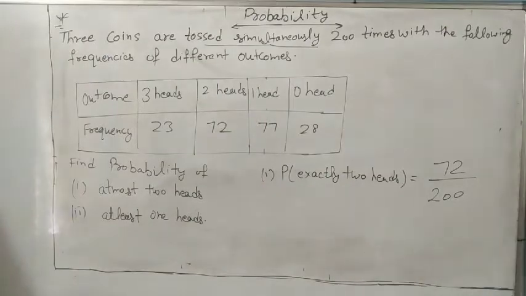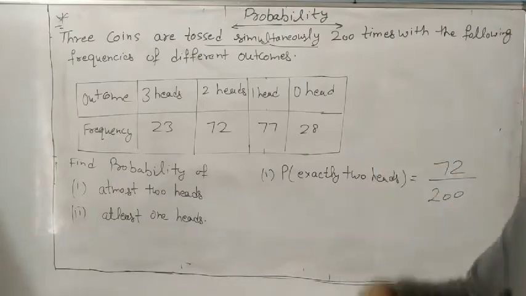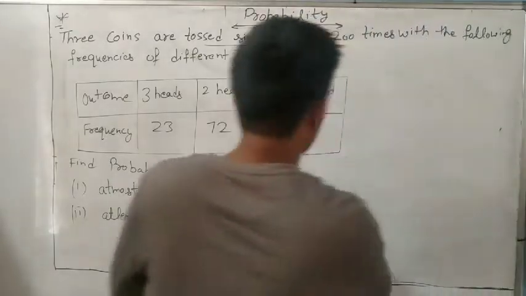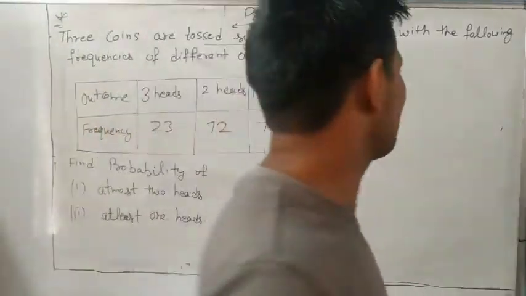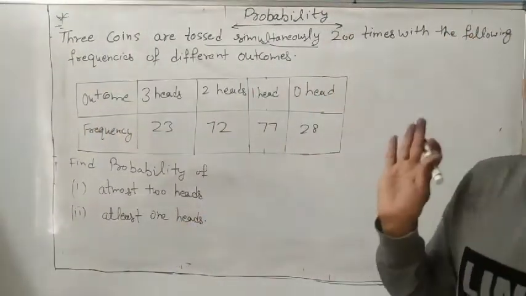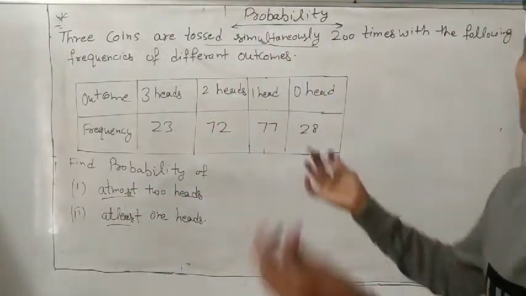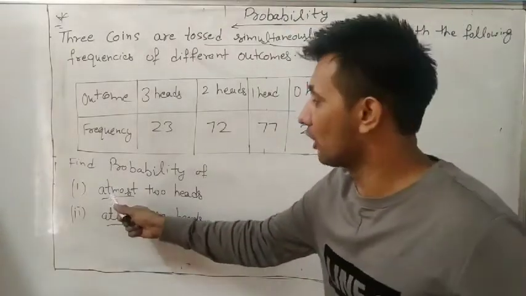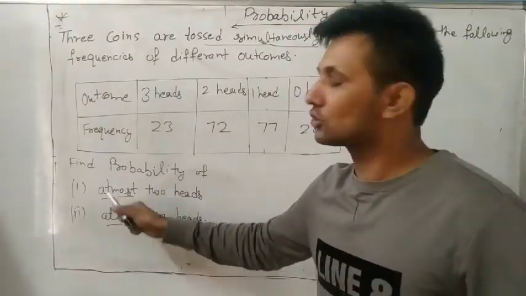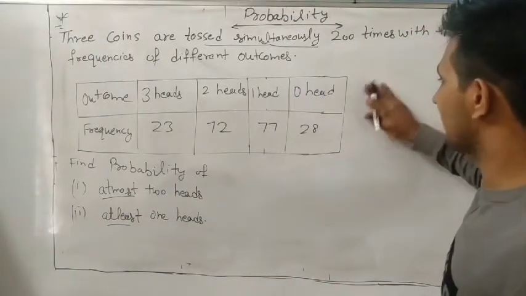So don't think exactly and at most are the same. Exactly means a perfect number, but at most means something else. So exactly 2 heads and at most 2 heads are not the same. So what is the meaning of at most and at least? If you understand these 2 words, you can solve every question very easily, and it definitely comes 100%. The question comes on at least or at most. So first note down what is at most.